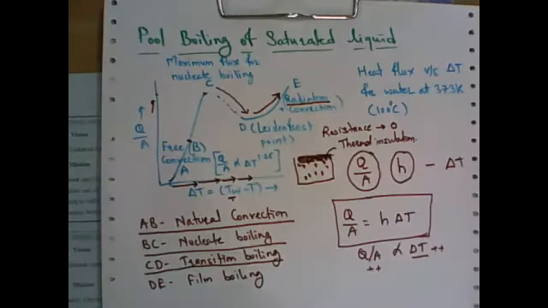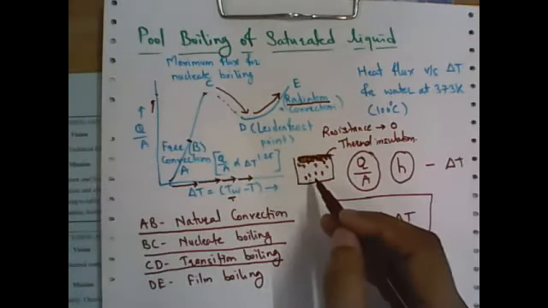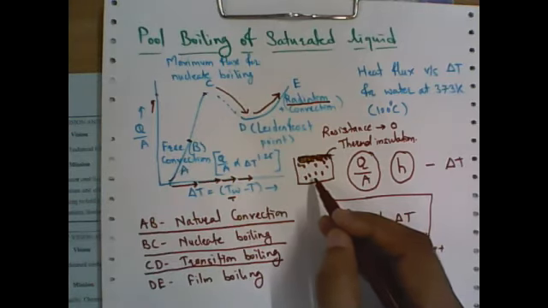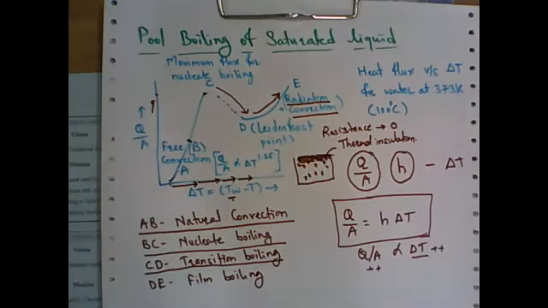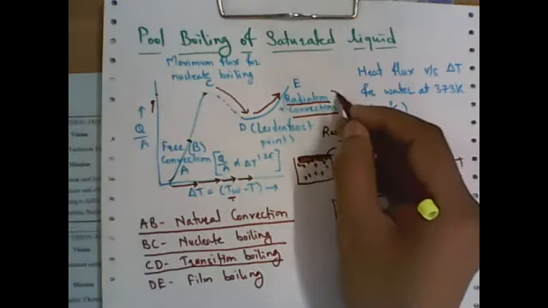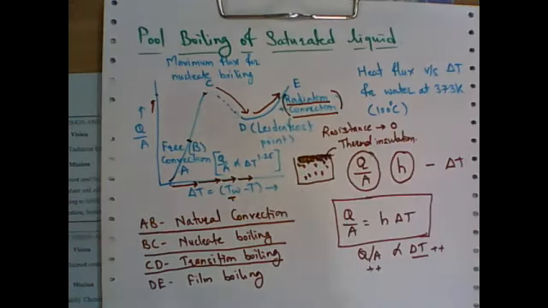radiation also occurs. Because normally when we are talking about heat transfer in liquids, it is nothing but convection. Without liquid, when heat is directly transferred, it is the combination of radiation and convection. So from D to E, heat flux is also increased as we are increasing the temperature, right? And this film formation of these bubbles is why it is called film boiling, right? So in this case, D to E, it is called film boiling.